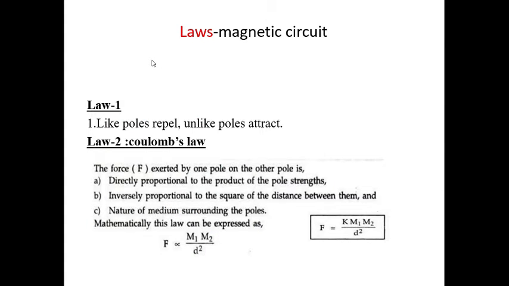Now let us see the laws of magnetism. First law, like poles repel, unlike poles attract. Second law is Coulomb's law, that is, the force exerted by one pole on the other pole is directly proportional to the product of the pole strengths, inversely proportional to the square of the distance between them, and it depends on the nature of the medium surrounding the poles. Mathematically, this law can be expressed as F proportional to m1 m2 by d square. F is equal to k m1 m2 divided by d square.